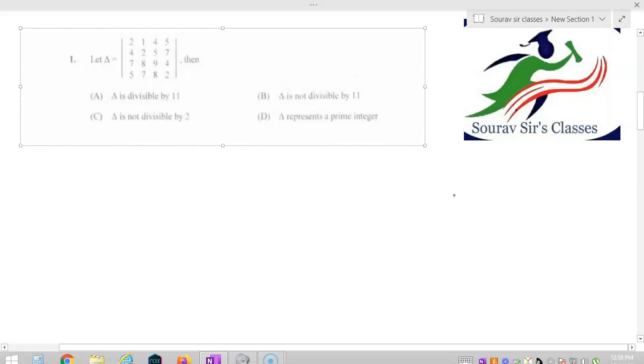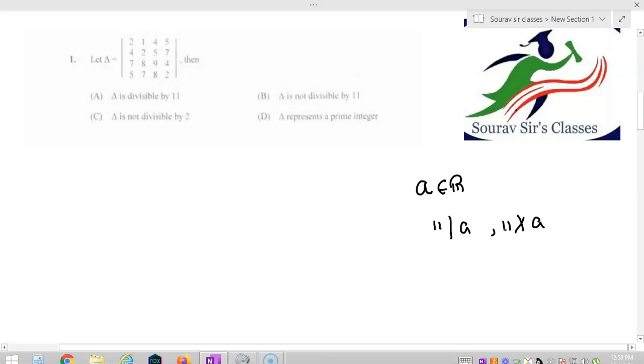If you choose any real number A belonging to R, then there are two possibilities: either 11 divides A or 11 does not divide A. Similarly, delta is an integer, so either 11 divides delta or 11 does not divide delta. So before starting, we can discard option C and option D. Now we have to check whether option A or option B is true, as this question contains only one correct option. So let us start.